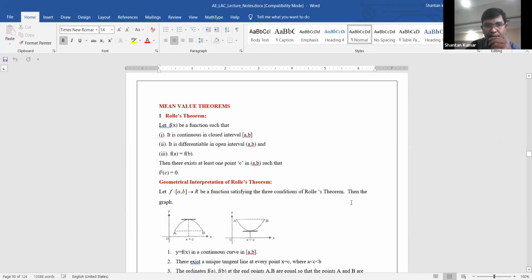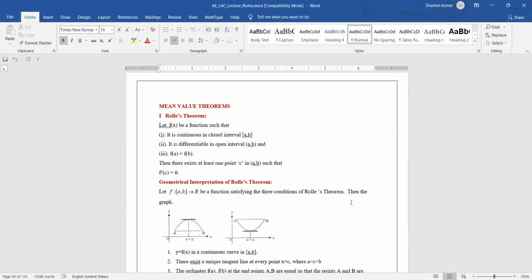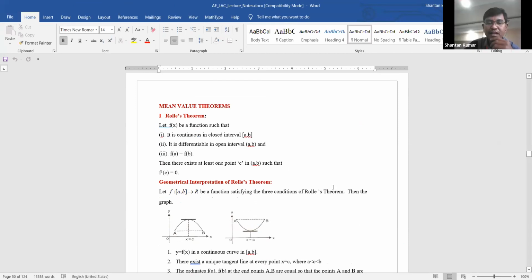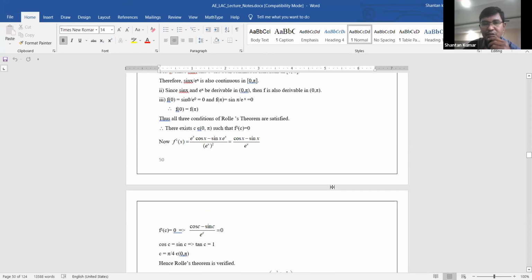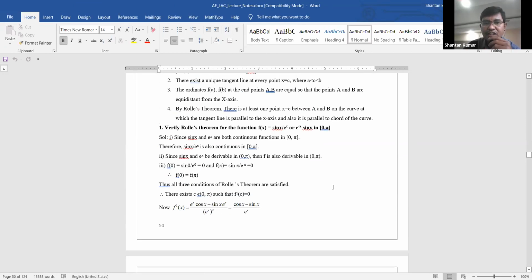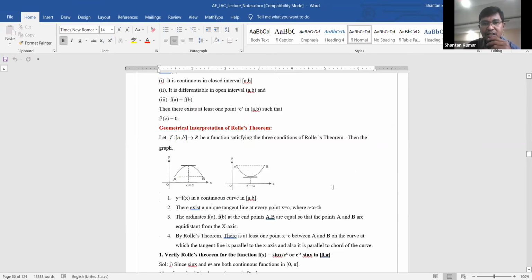Is it visible? Mean value theorem, first one. Under the mean value theorem, three theorems are required: Rolle's theorem, Lagrange's theorem, and Cauchy's mean value theorem. Now I am going to discuss the concept of Rolle's theorem.